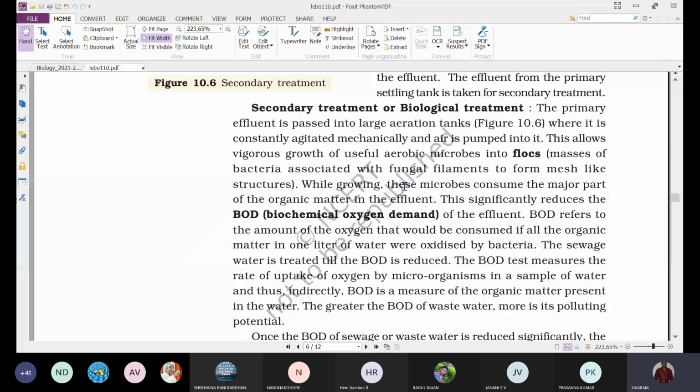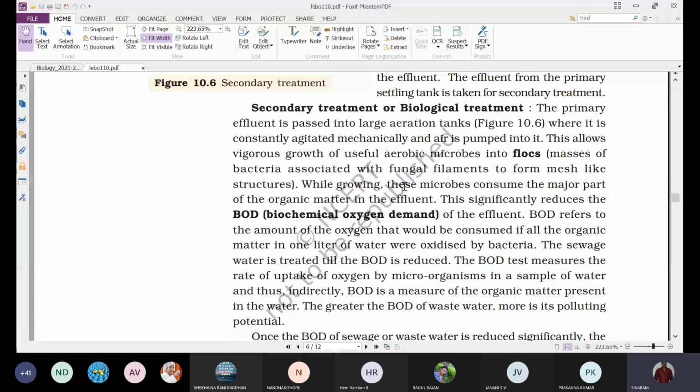So the primary effluent is passed into large aeration tanks, where we continuously churn it so that air is provided. In these tanks it is constantly agitated mechanically. That means, using mechanical instruments, the water is regularly turned over.